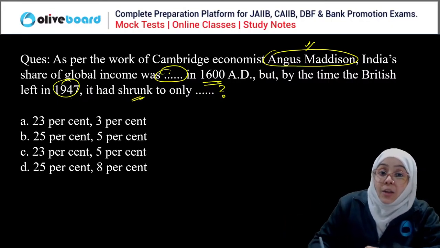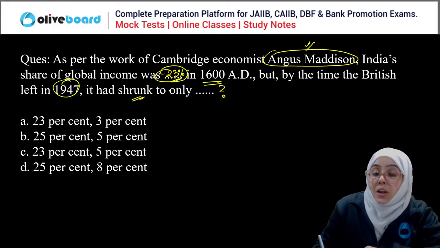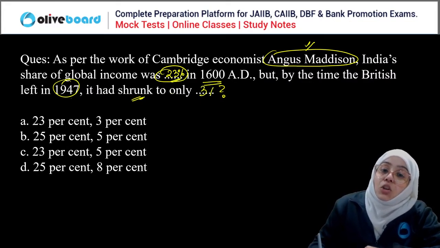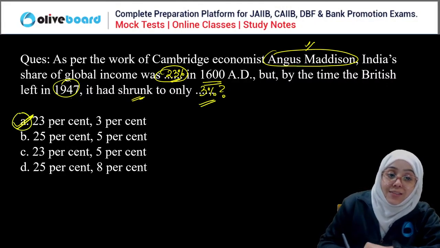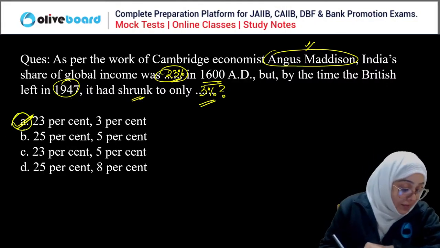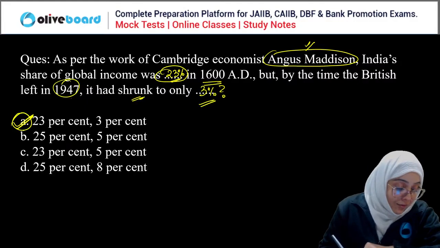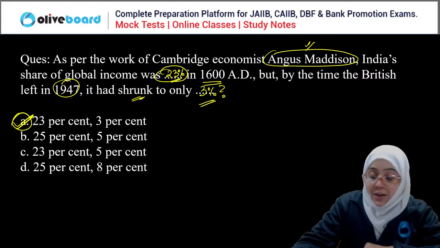So in 1680 we had a 23% contribution to the global income, but by the time the British left, we were left with only 3%. So A is the correct answer: 23 and 3%. Everyone is correct here. Very good, guys.